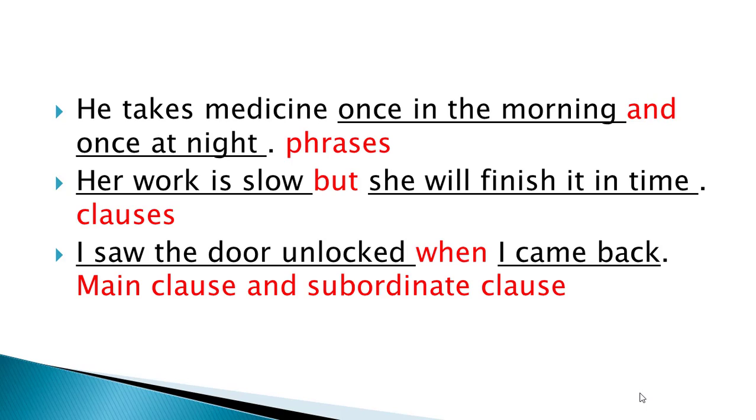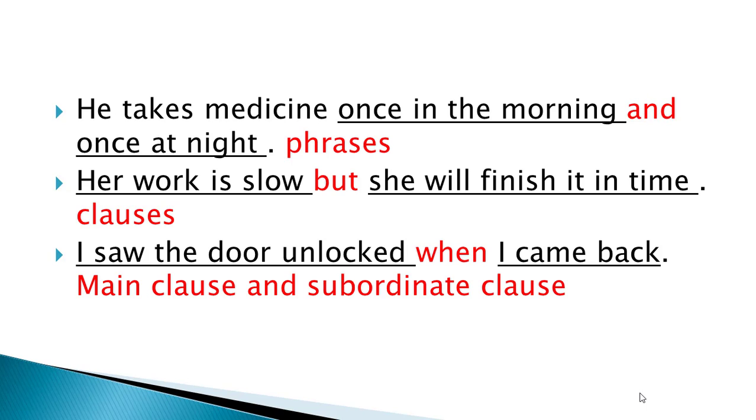The next sentence is, her work is slow, but she will finish it in time. Here are two clauses. The first one is, her work is slow, which is underlined in black, and the second clause is, she will finish it in time. This is also underlined. So these two clauses are joined by the conjunction but.